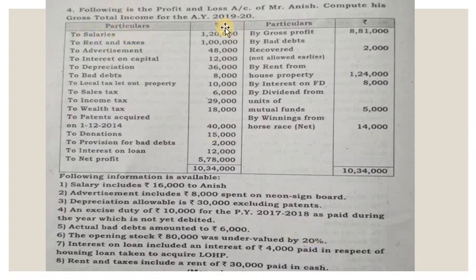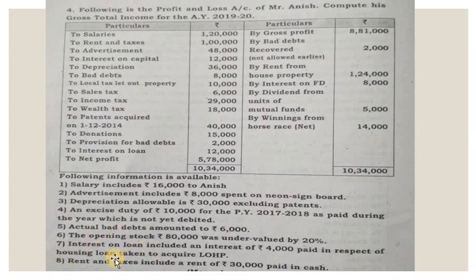So on the debit side, instead of showing 80,000, it was undervalued by 20,000. For example, instead of showing 50,000, you have shown only 40,000. So what happens? Only 40,000 you have deducted. Out of 50,000, 10,000 you have not deducted. So that means you have to deduct 10,000. So it will come under less in deduction.